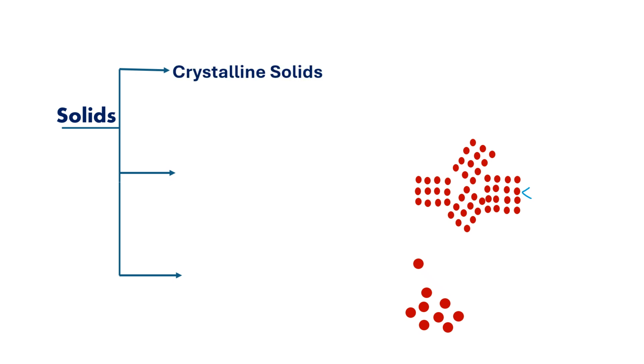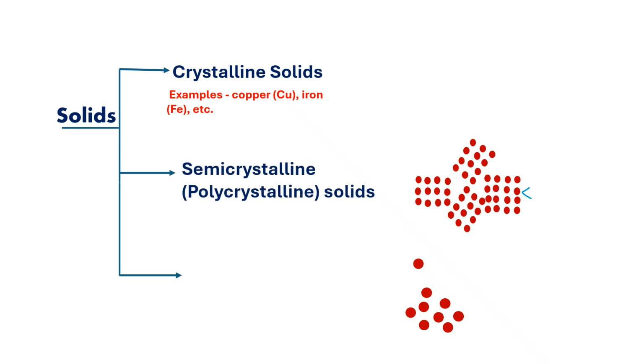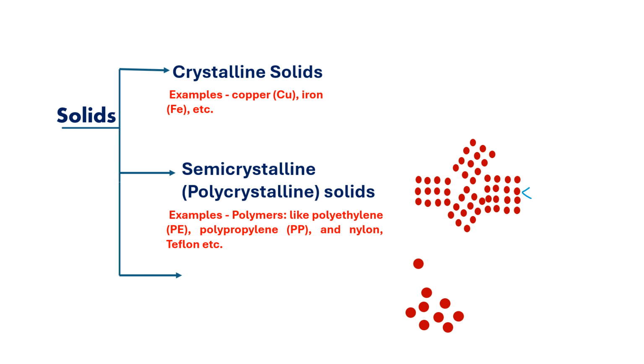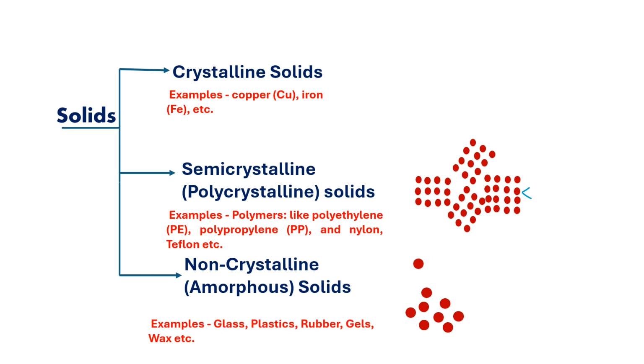Number one, crystalline solids, for example copper, iron, etc. Number two, semi-crystalline solids, which are also called polycrystalline solids, and examples are polymers like polyethylene, polypropylene, nylon, Teflon, etc. And number three is the non-crystalline solid, also called an amorphous solid, and examples are glass, plastics, rubber, gels, wax, etc.